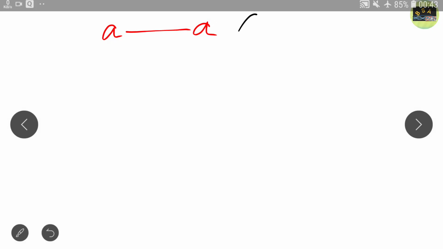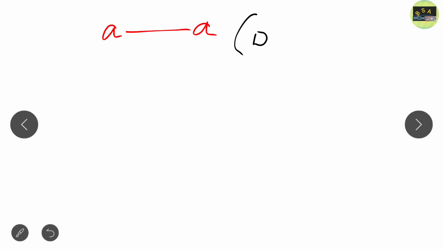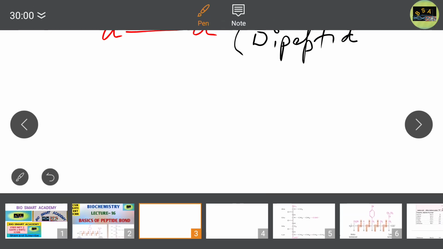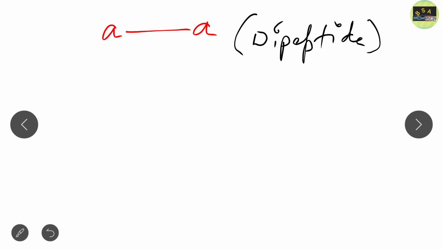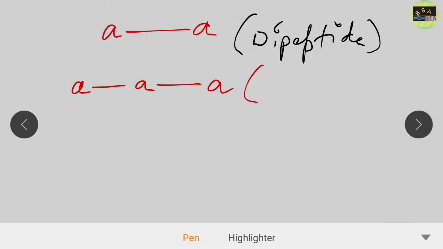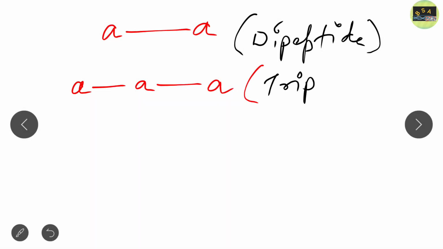Now another important thing that you should know. If we talk about two amino acids joined through a peptide bond, it is known as what? Dipeptide. Dipeptide means two amino acids linked by a single peptide bond. Similarly, when three amino acids are linked by two peptide bonds, it is known as what? Tripeptide, and so on.